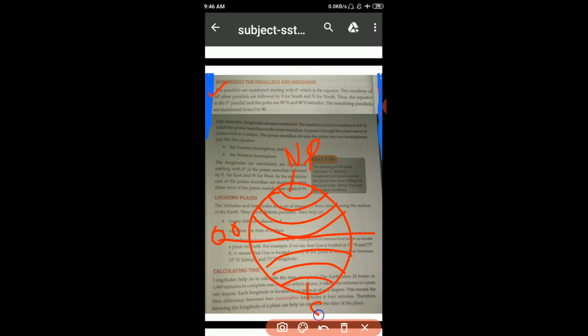This is the South Pole. Got it? Now here, one important line, 23 1/2 degree north, indicated by north. The number is 23 1/2, the same on both sides, north and south, but indicated by the direction. This is north. Okay, understand students?